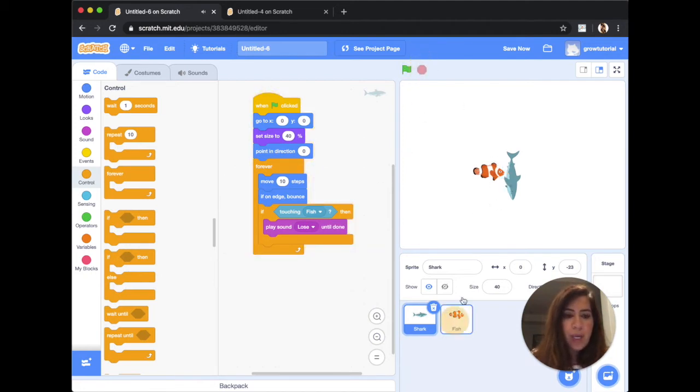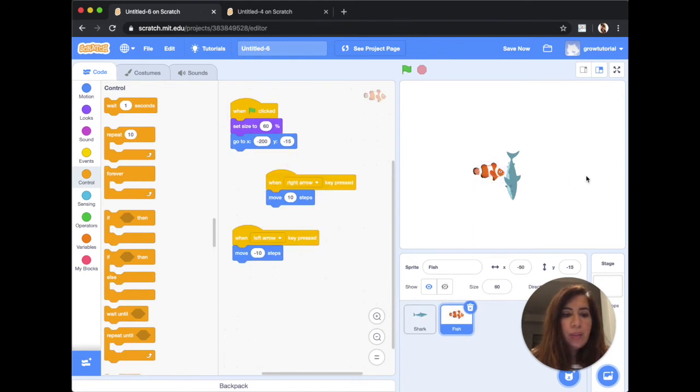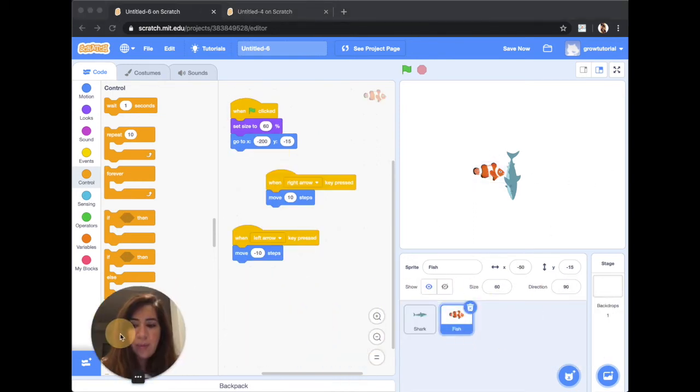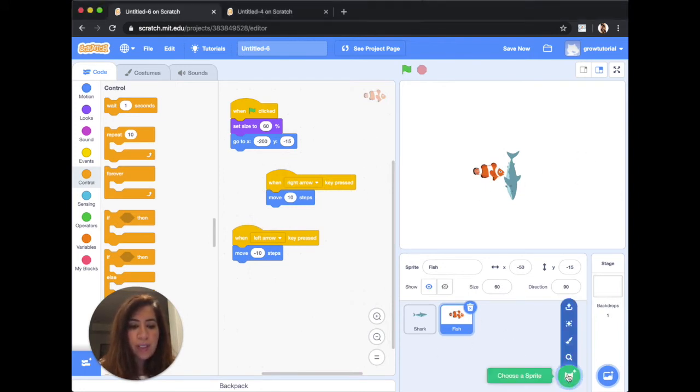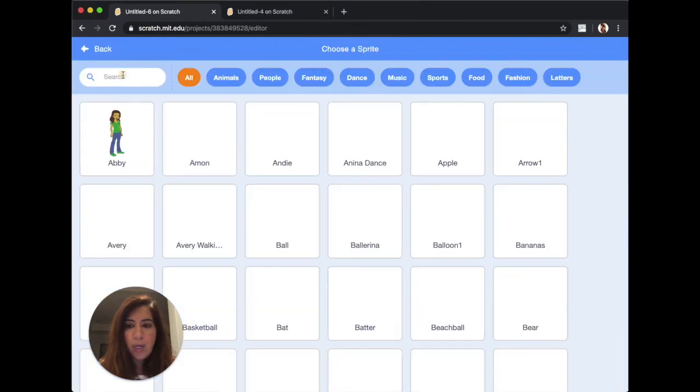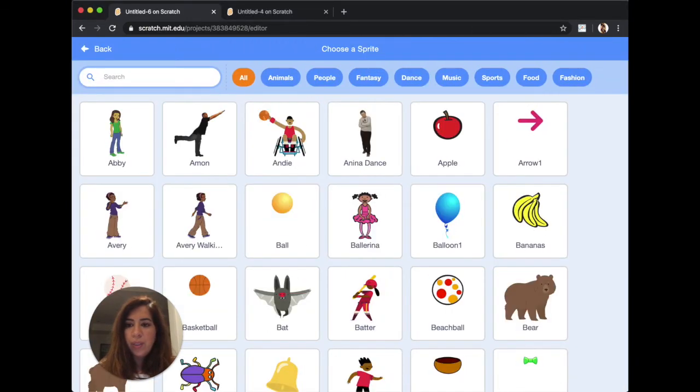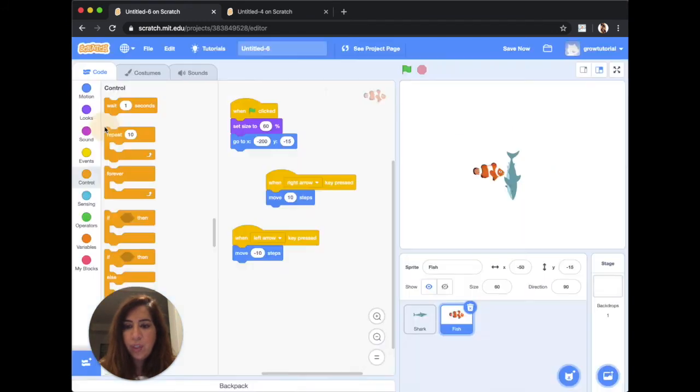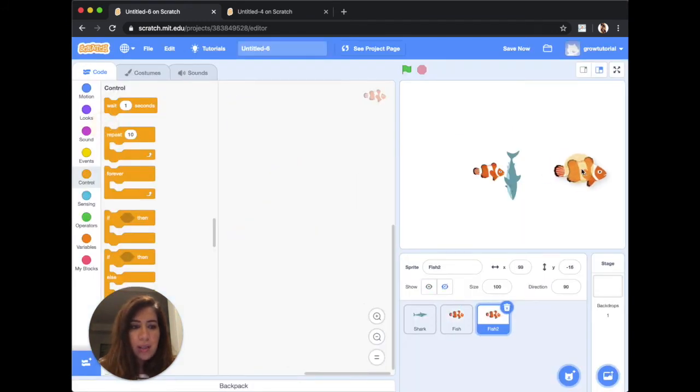Okay, now we need to introduce the third character. Let me move myself over here. To introduce the third character, which is the mama fish, we're going to go back to add a sprite, choose the sprite, and then we're going to look for the fish. And then this fish, we're just going to position right here. And we want it to be slightly bigger than the baby fish.